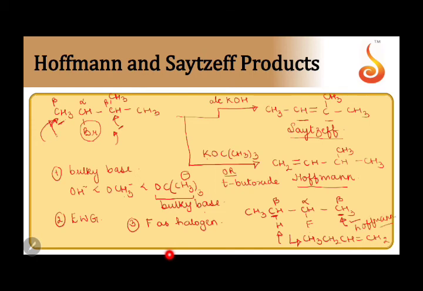So we discussed a few conditions where Hofmann product becomes the major product. We should realize that this alkene is not stable. When we are using the elimination and the alkene is getting formed, the Zaitsev alkene is more stable than the Hofmann product. But still, this reaction can occur in rare situations when either we are having a bulky base like tertiary butoxide, we have electron withdrawing groups causing what is called the Hofmann elimination reaction, or when we have fluorine as the halogen.